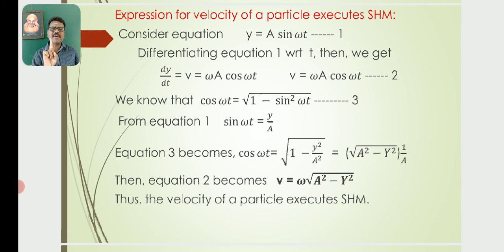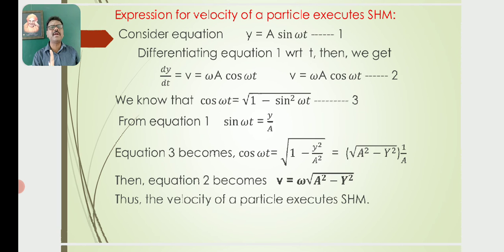Again from equation 1, sin omega t is equal to y by a, where sin square omega t can be replaced by y square by a square. So cos omega t is equal to root of a square minus y square into 1 by a. Then substituting this in equation 2, finally the equation 2 becomes v is equal to omega root of a square minus y square.